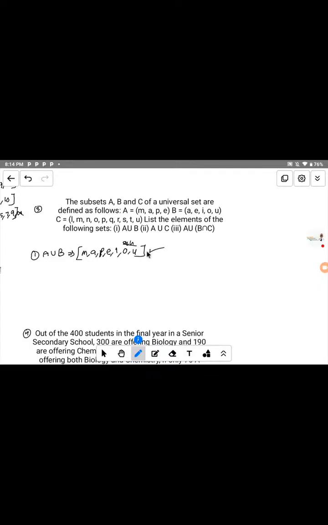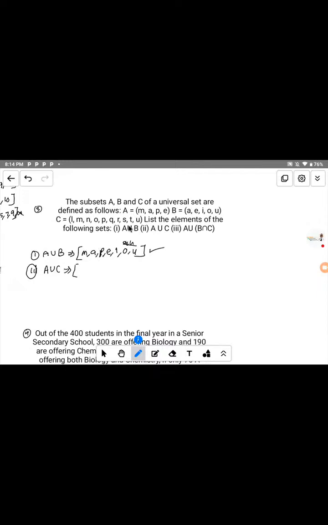And that is the solution to Roman figure 1. Now let's move to Roman figure 2. In Roman figure 2 we have A union C. So we want to find the elements that belong to A union C. It means that all elements that belong to A and all elements that belong to C, we write together. That is the meaning of A union C.